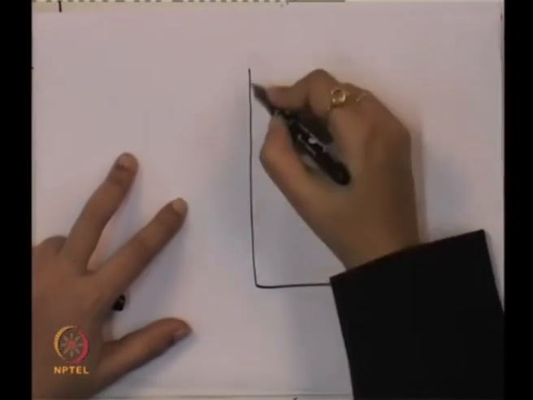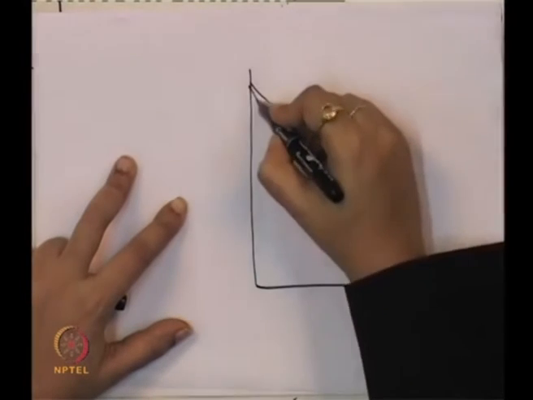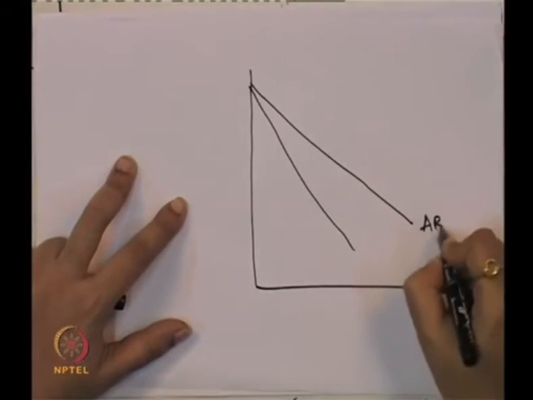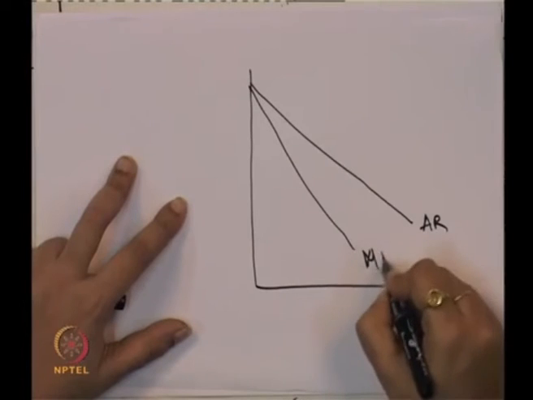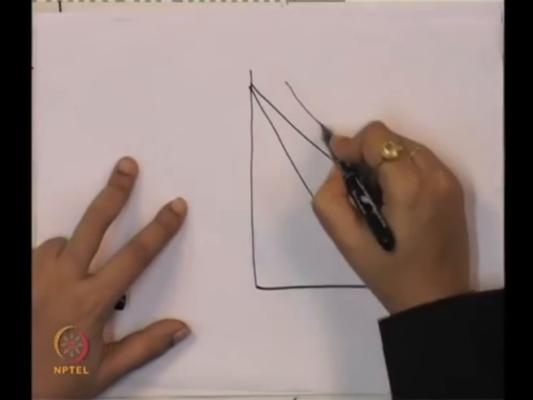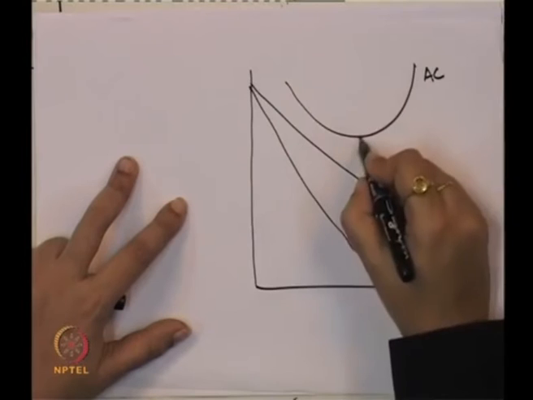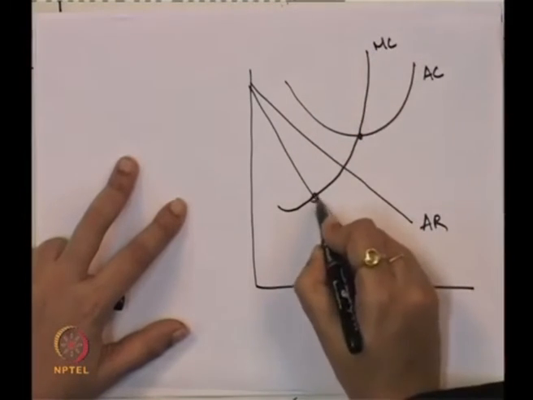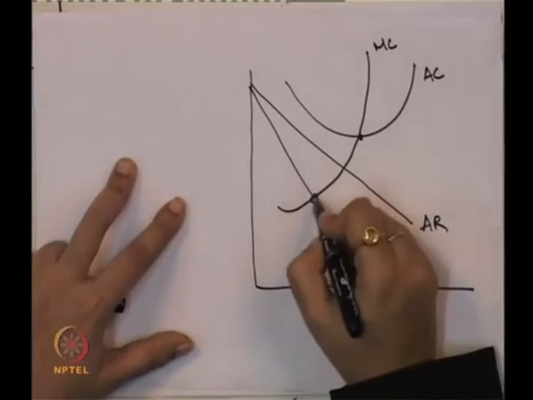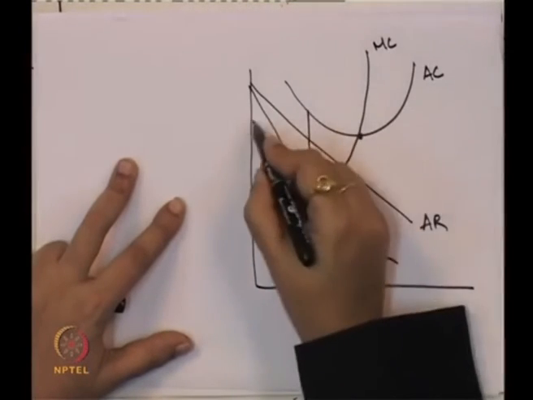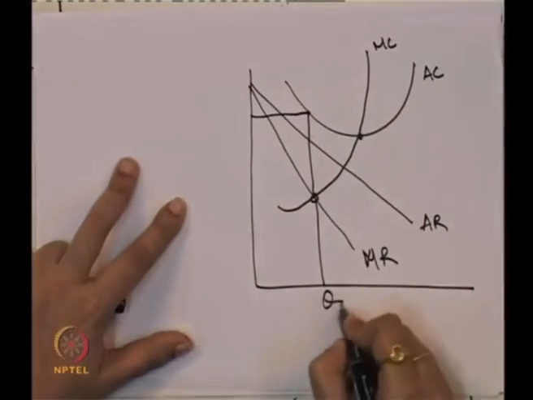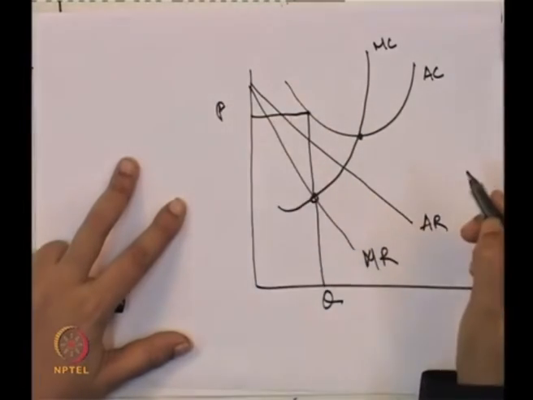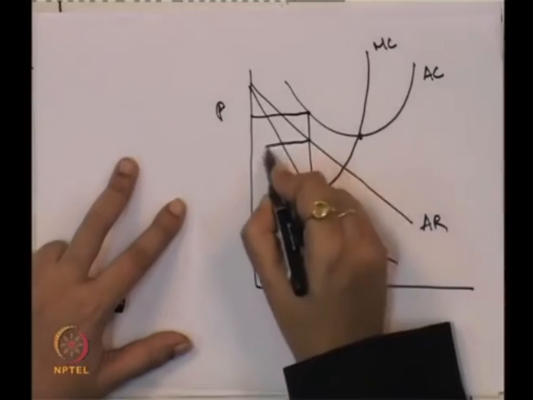Similarly, in case of loss, the possibility is that in the short term the monopolistic firm can also get a loss. So, in this case, this is the average revenue curve, this is the marginal revenue curve, this is the average cost curve, this is the marginal cost curve. Following the marginal cost and marginal revenue, we get the equilibrium quantity and equilibrium price.